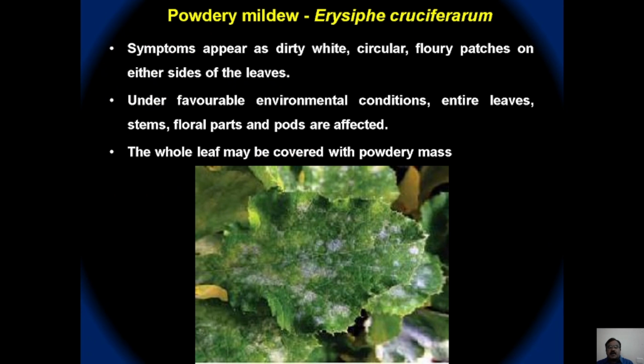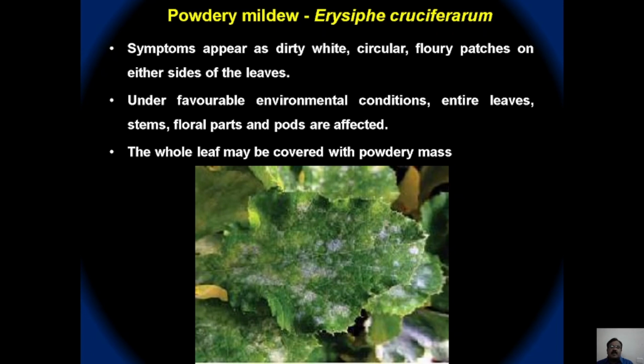And the next important one is powdery mildew, which is caused by Erysiphe cruciferarum. This disease is caused by an Oidium type of pathogen and produces symptoms on the upper surface of the leaf as dirty white circular floury patches, and later it may cover both surfaces of the leaves.